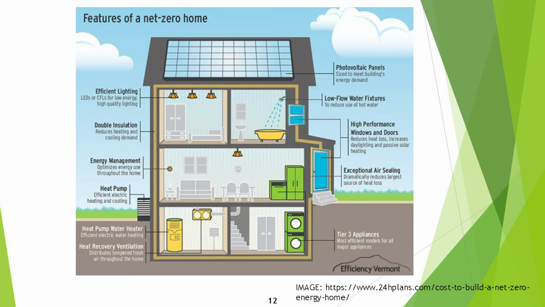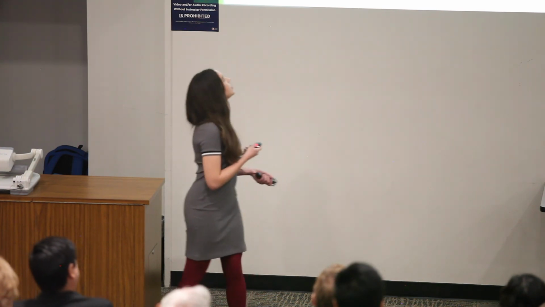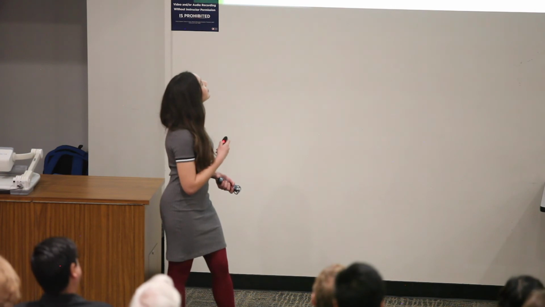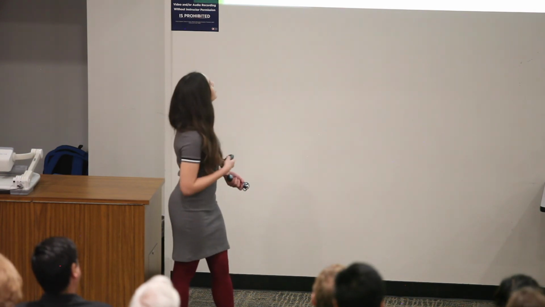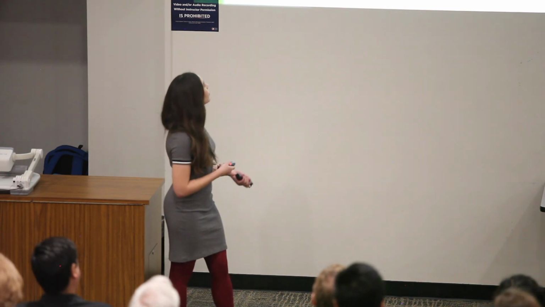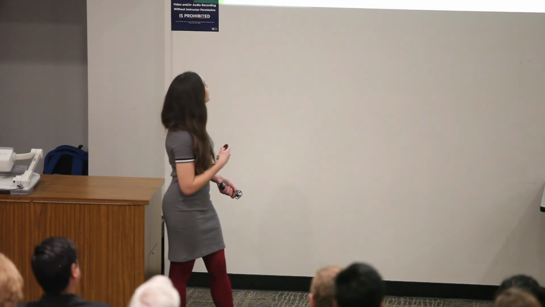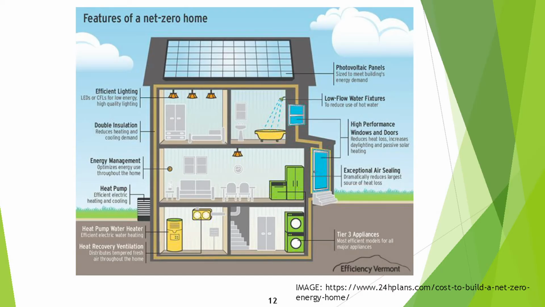But that doesn't mean that if we can't afford it, we can't do anything. We can make small changes in our homes that have big impacts on our energy use and on our carbon footprint. You can change your lighting bulbs for LEDs. You can put more insulation, or you could use a heat pump as a heating and cooling system or water heating. So please make small changes that have big impacts.